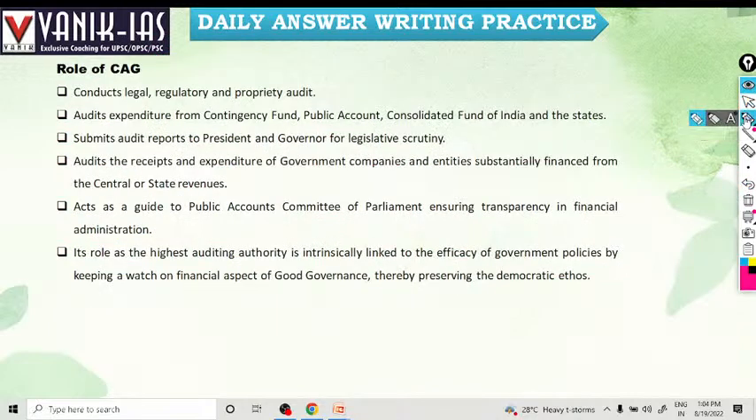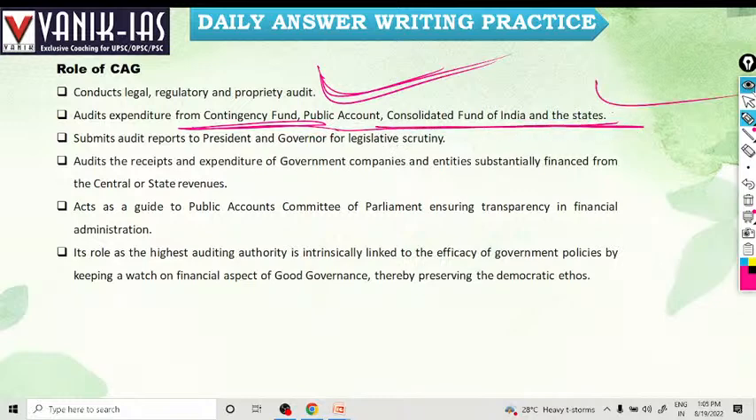What is the role of CAG? Conducts legal, regulatory and proprietary audit, where government money is invested. Audit of expenditure from the Contingency Fund, that is Article 267, the Public Account Fund, the Consolidated Fund of India, and it also audits the Consolidated Fund of the states.